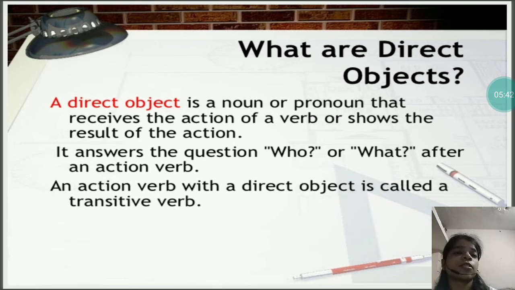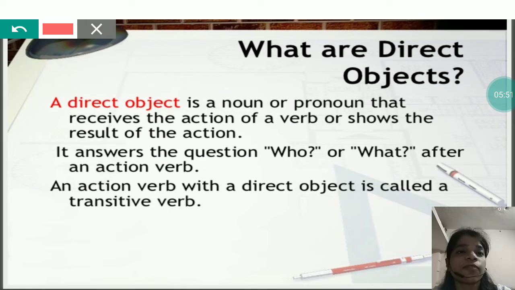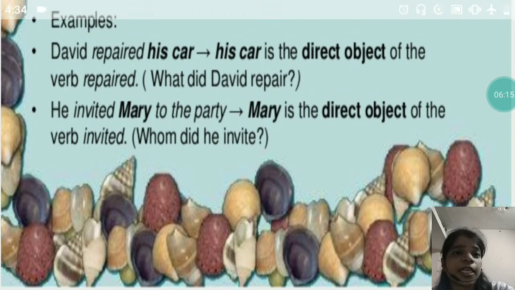If we have to find the direct object, then we can ask questions like who, what. If we get the answer of these questions who, what, whom, then that object will be called direct object. And as I told you the definition of transitive verb, an action verb with a direct object is called transitive verb.